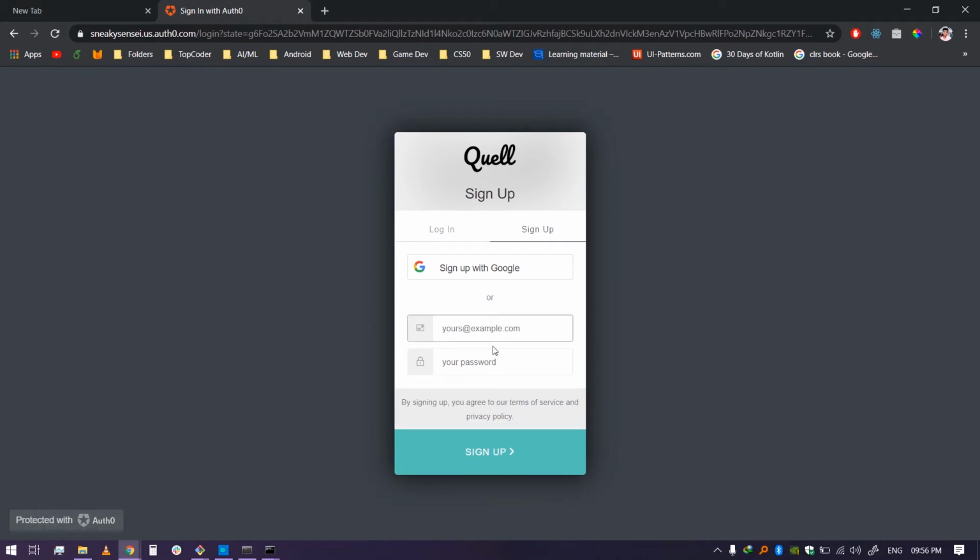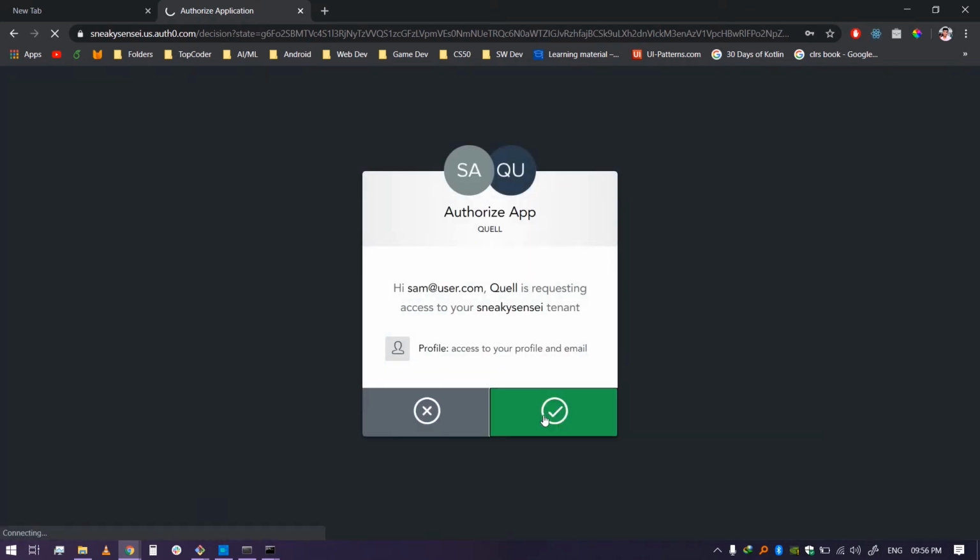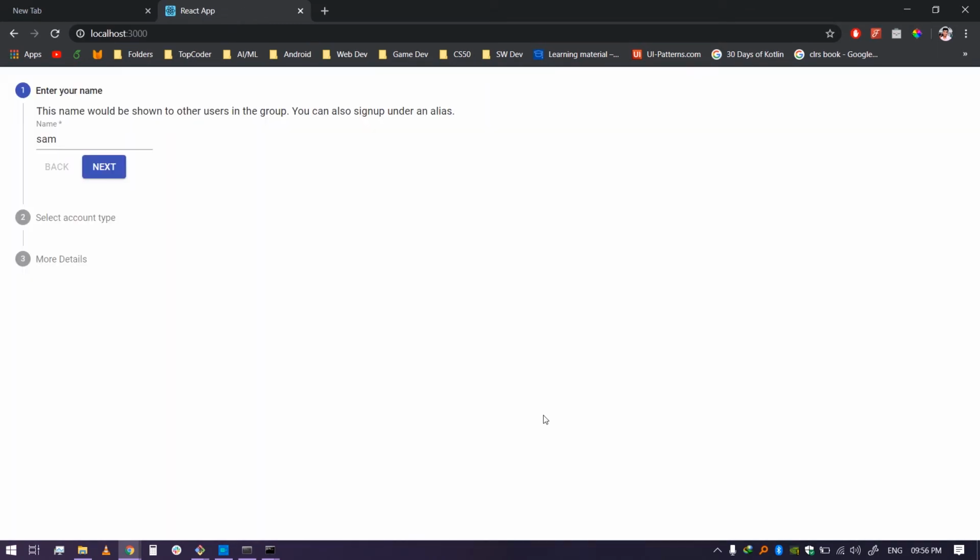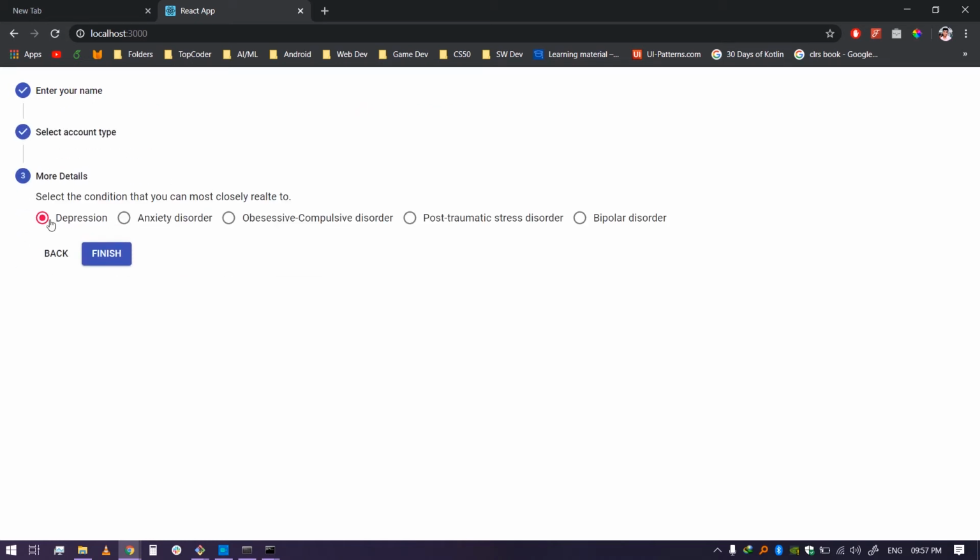This would be sam@user.com. Again, 1234@abcd. As you can see, now it's got another questionnaire, and this time I'll add an anonymous name, because people might not want to add their real names in such an app where they want to share their feelings. So I've given them the liberty to do that. So let's add James, and this would be a user account.